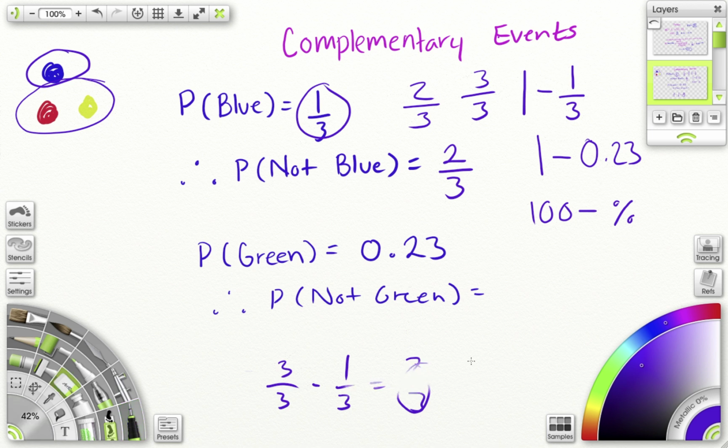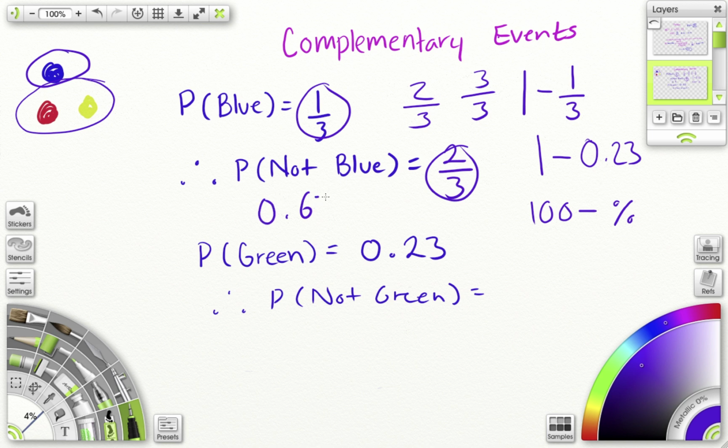So you don't have to worry about doing crazy fractions like we were doing before. So that's how you can easily calculate it. The probability of not getting a blue is 2 out of 3. If we're going to make this a decimal, 2 divided by 3 gives me 66.6%. I'm just going to round that to 66.7. So 0.67 times 100 to get the percent equals 67% chance of not getting blue.